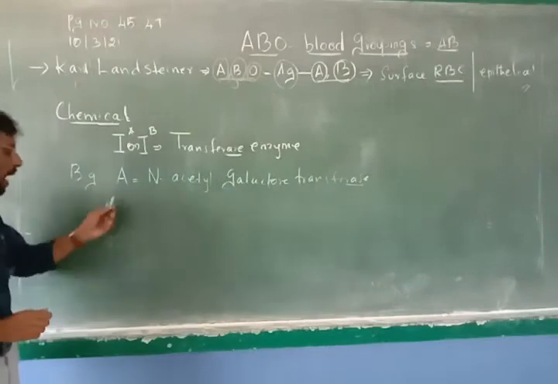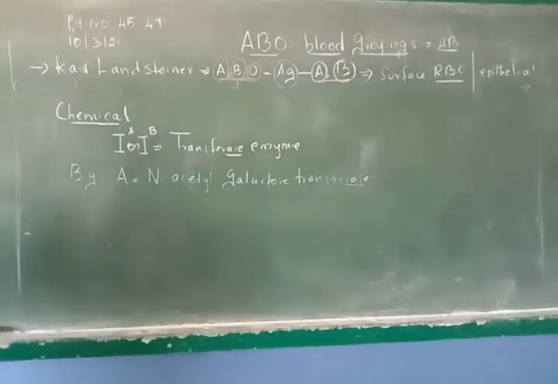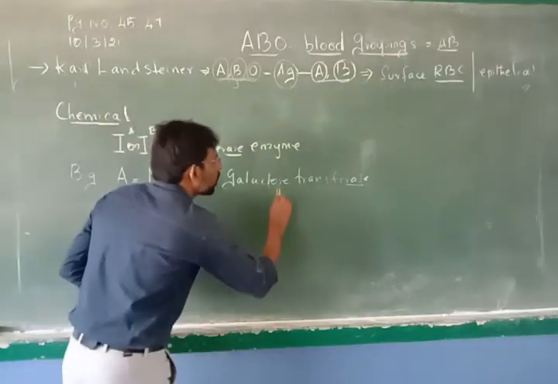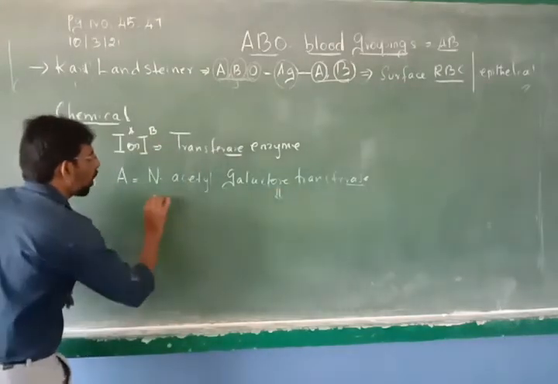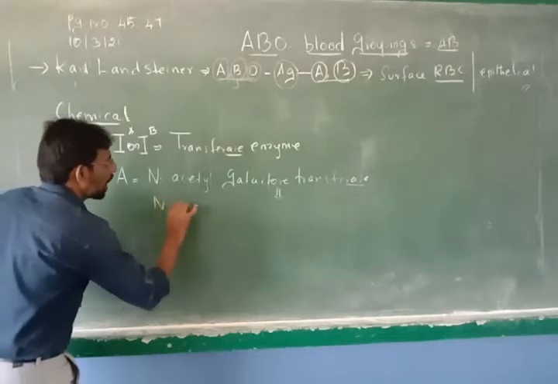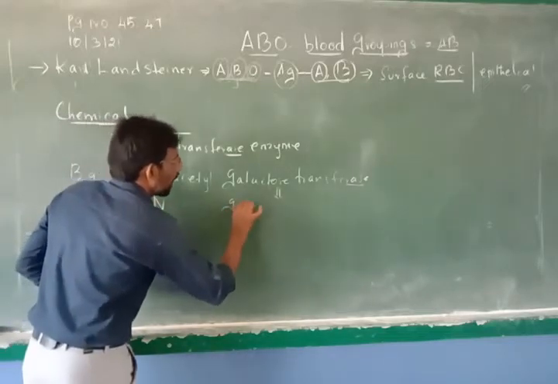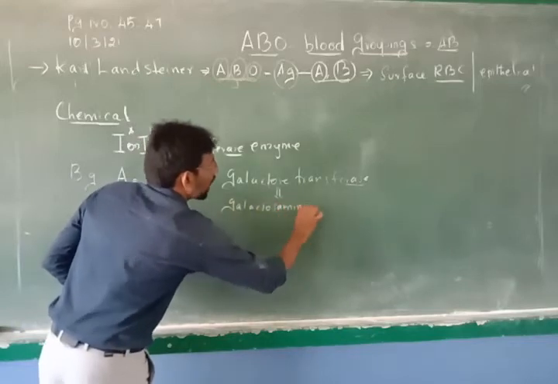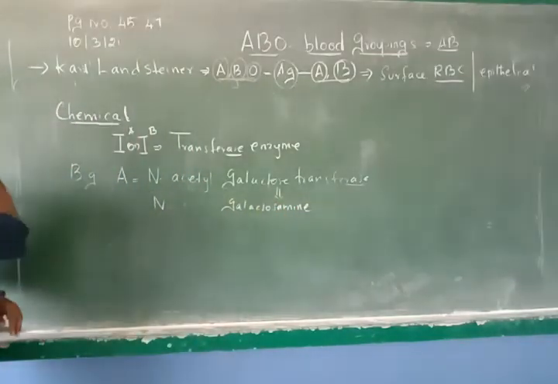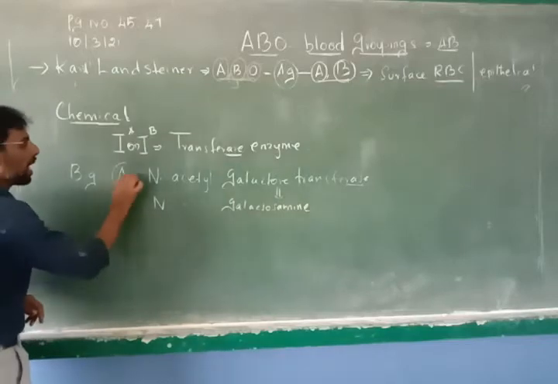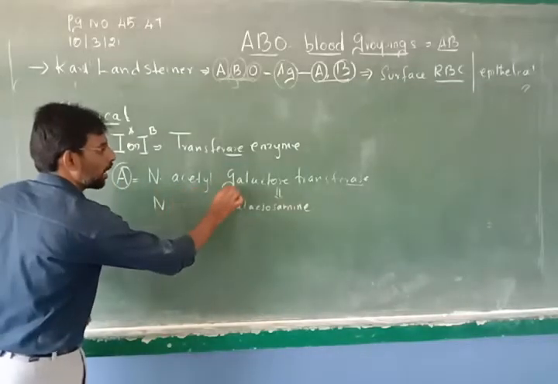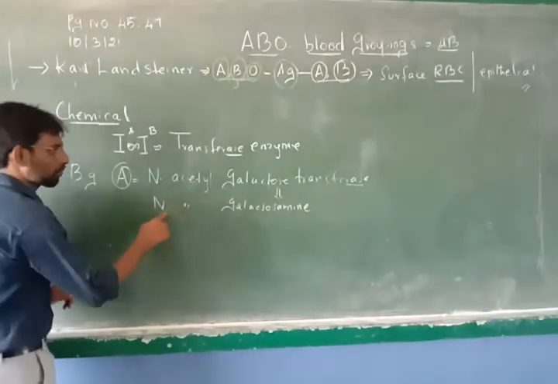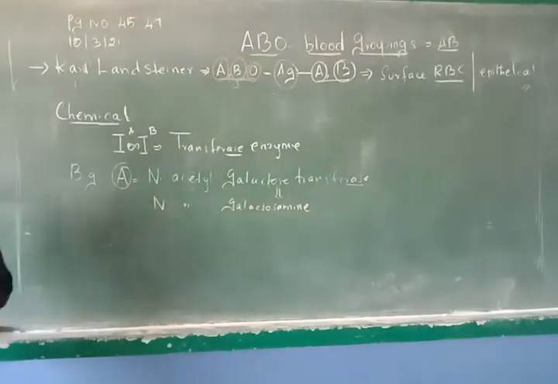So the person who has A blood group has an enzyme called N-acetyl galactose transferase. This will encode another enzyme called N-acetyl galactosamine.